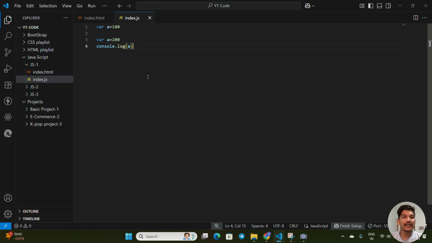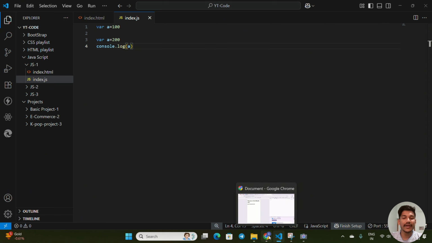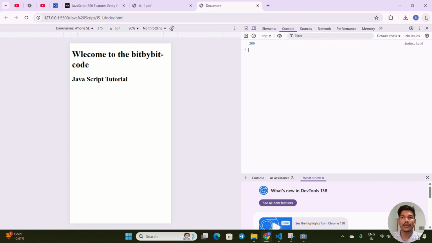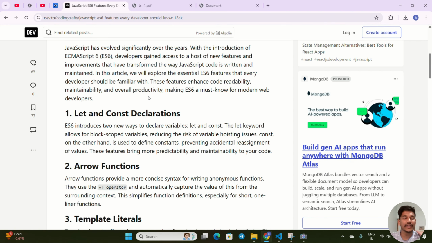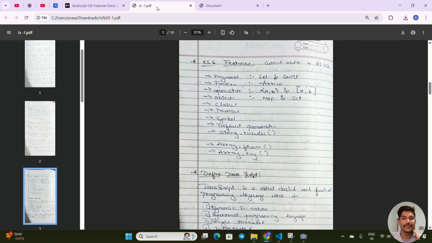If I call the above a and by default it calls the below a, it becomes a big issue for developers, especially in big projects. So they thought about how to introduce other things, let and const, and we will see what they are.